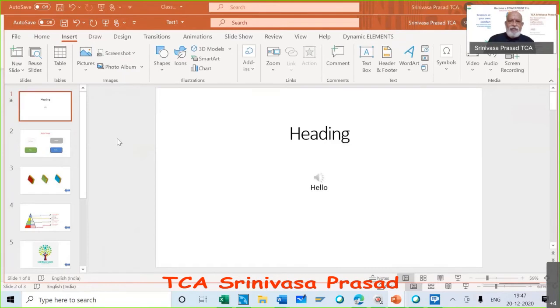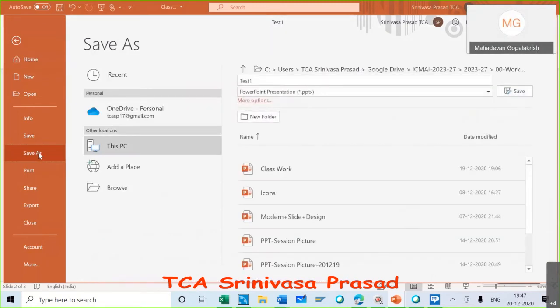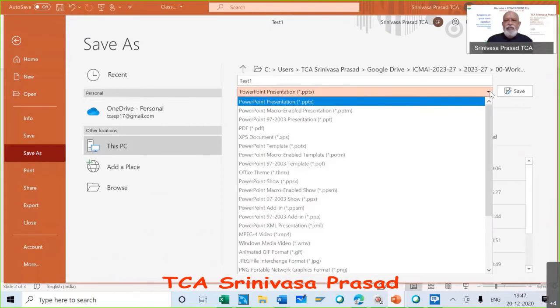And please remember, instead of giving a PowerPoint itself, you can save the PowerPoint as a PPS file. I don't know how many of you have heard of a PPS file. PPS, what is it? PowerPoint show. It is called PowerPoint show. Will it continuously go? No, it will not continuously go there also. It is a PowerPoint show, PPS.